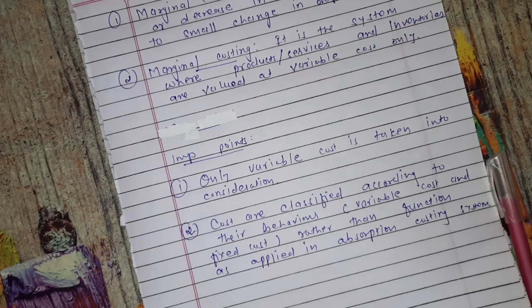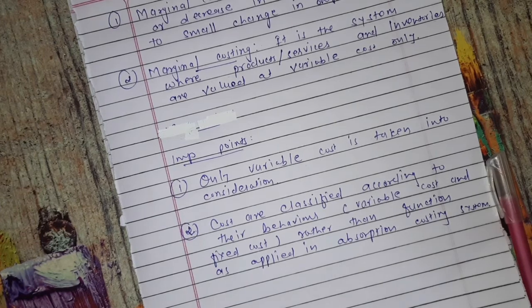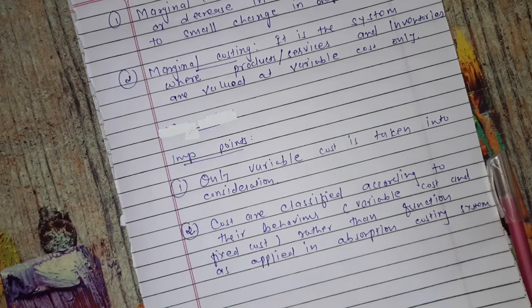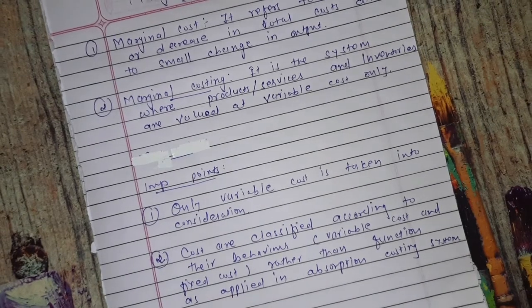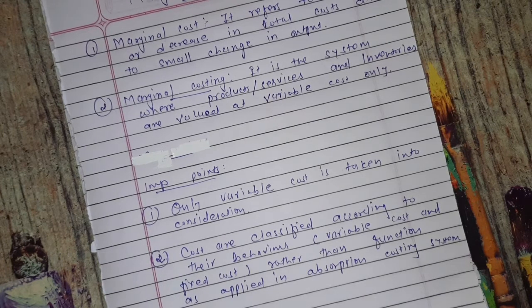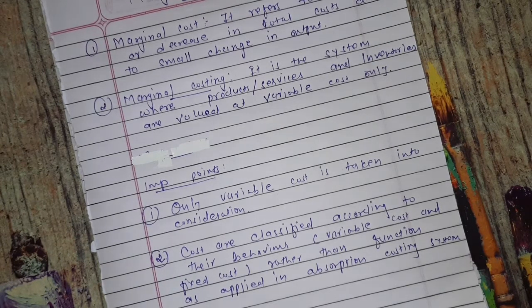In marginal costing systems, costs are divided into two categories. First variable cost and second one is fixed cost. And in absorption costing, costs are divided according to their functions. Okay, now we see the various formulas.